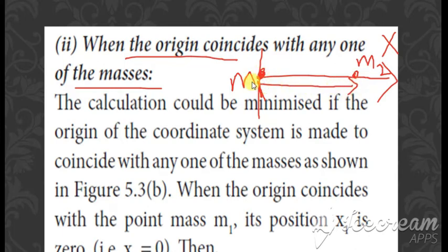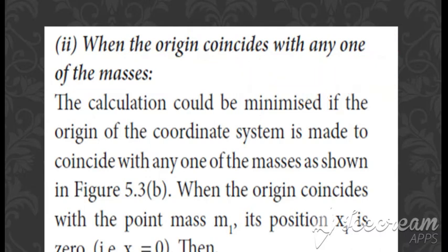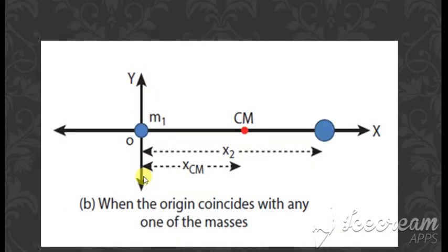So we have only the value of x2 alone, and we have the center of mass. The center of mass, which is represented as cm, and in the same way this distance is also measured as x of cm. So when you draw this diagram, this is the origin. This origin coincides with the mass m1, and here we have the next mass, which is m2. For this m2, the distance is x2. Then we have the center of mass, and that distance is measured as x of cm.